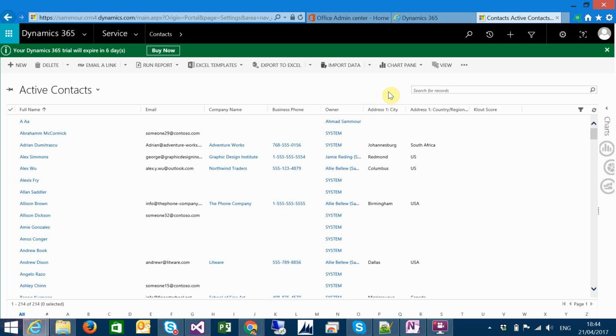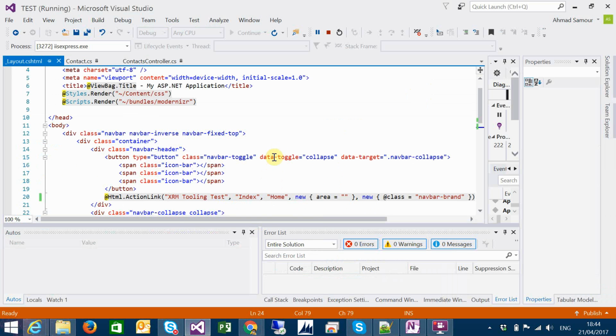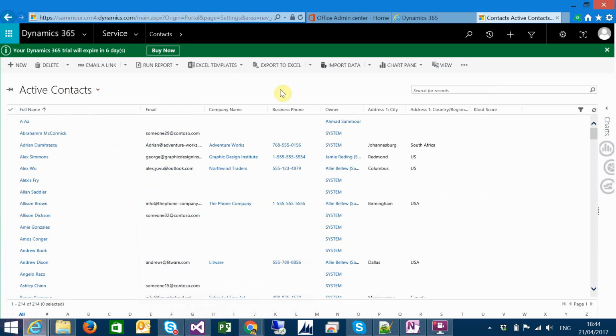So I made an ASP MVC application. As you can see here, I'm using Visual Studio 2015. This application is just a CRUD: create, retrieve, update, and delete objects in Dynamics 365. I'm just doing the CRUD operations on the contact entity.